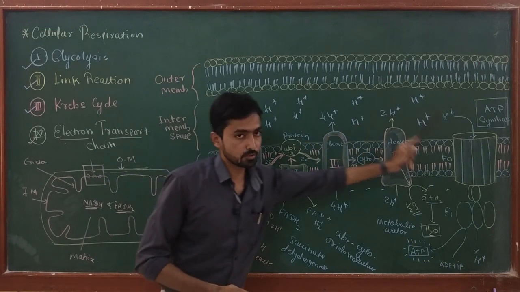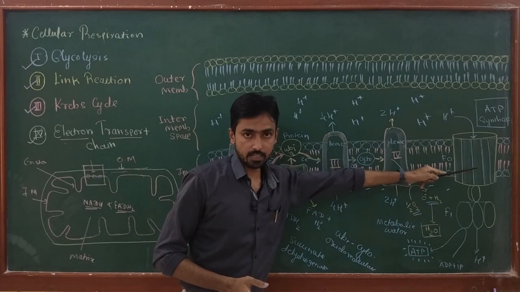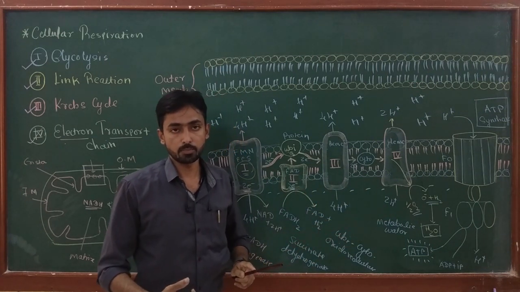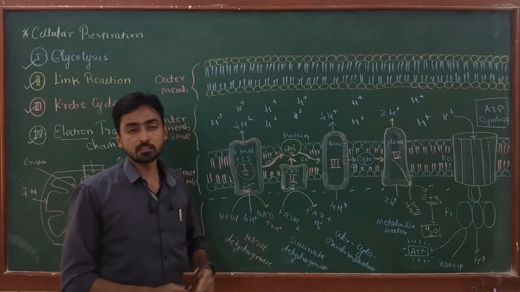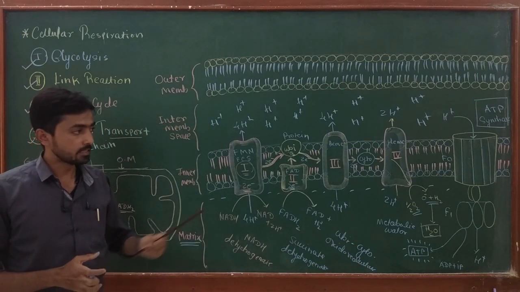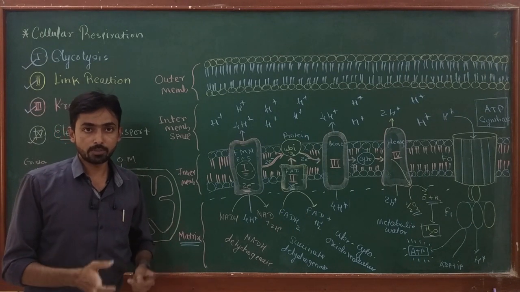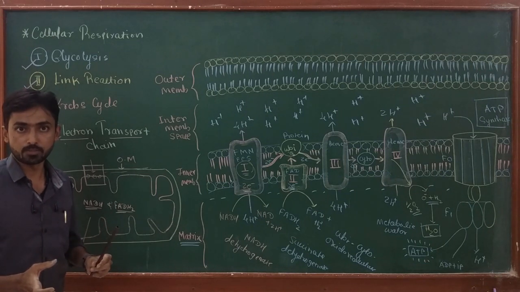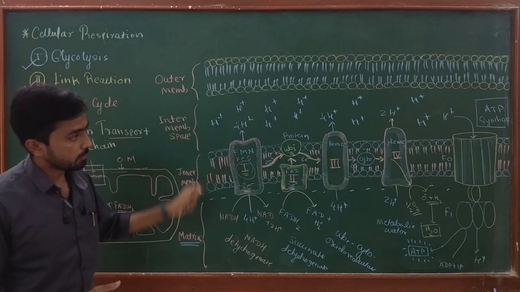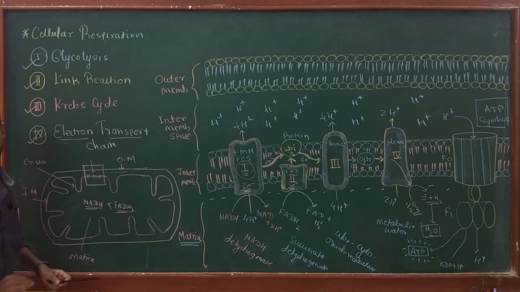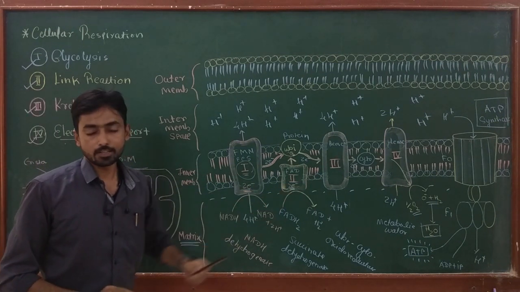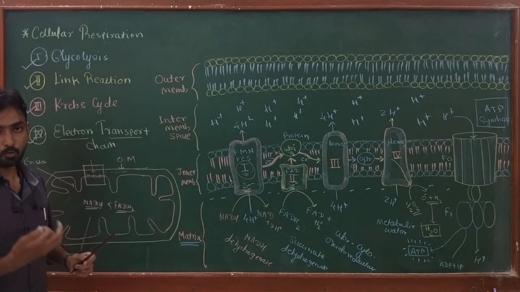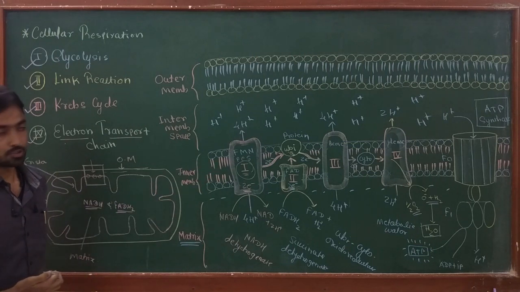Because energy is produced in the ATP synthase, and in the process the electron is accepted by oxygen as the terminal electron acceptor. So this type of ATP generation process is called oxidative phosphorylation. This process is quite different from the ATP synthesis process which occurs in glycolysis, and that is substrate level phosphorylation. Okay, so this is all about the electron transport chain. Four complexes mainly work in the electron transport chain. Now we are going to focus on how many ATPs are produced from one glucose molecule through the electron transport chain.